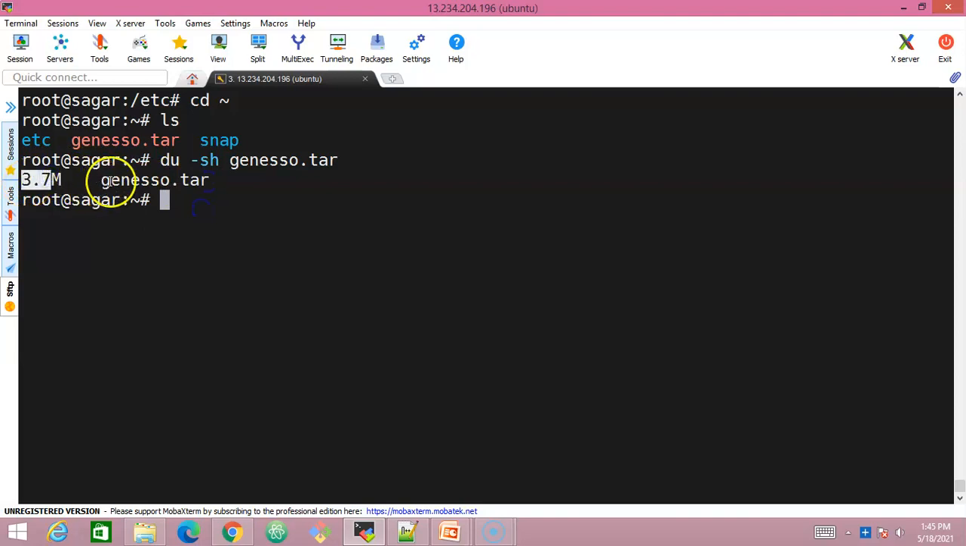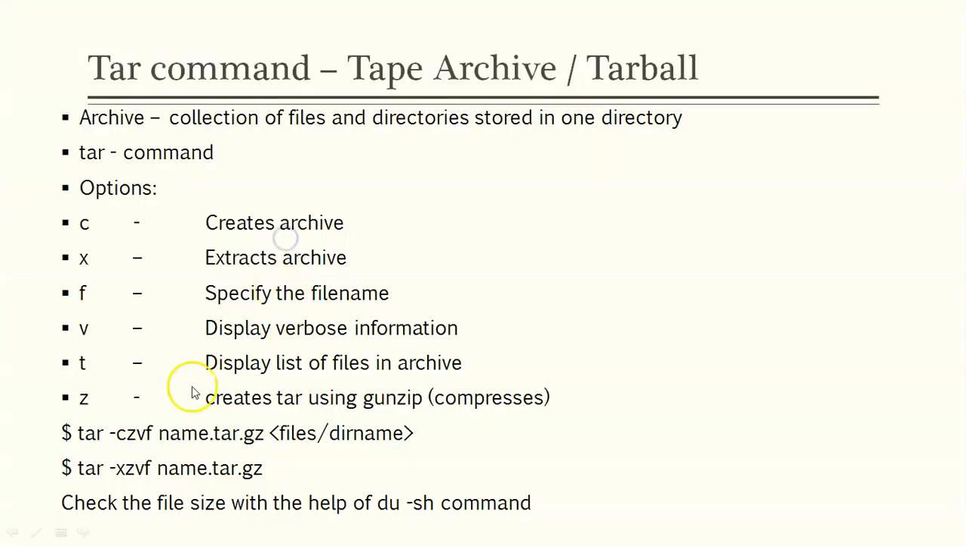What if you would like to compress? Now you have archived it into geneso.tar. Now you would like to archive the etc directory. Now what we will do is we'll try to archive the etc directory. Along with that, we'll try to compress all the files to make sure that when we compress it, the file size is going to get reduced. So for that, we use something called the Z option, which is gunzip, which is going to help us to compress the files and reduce the size of the archive.